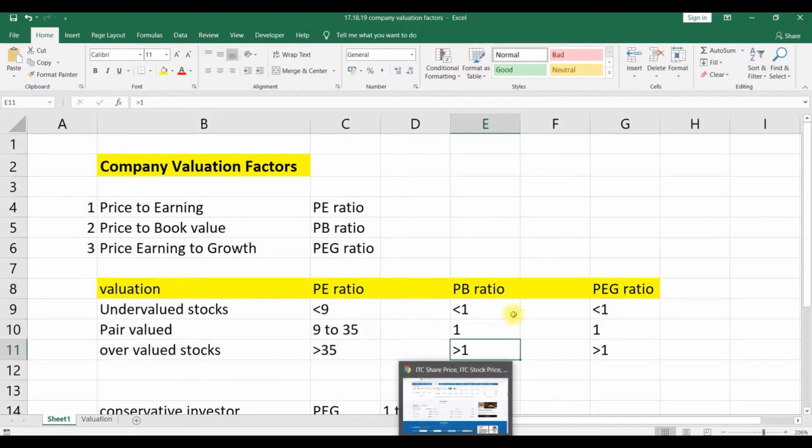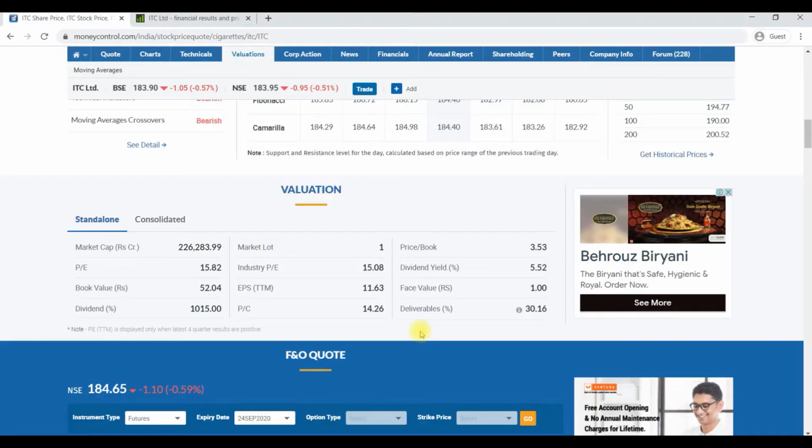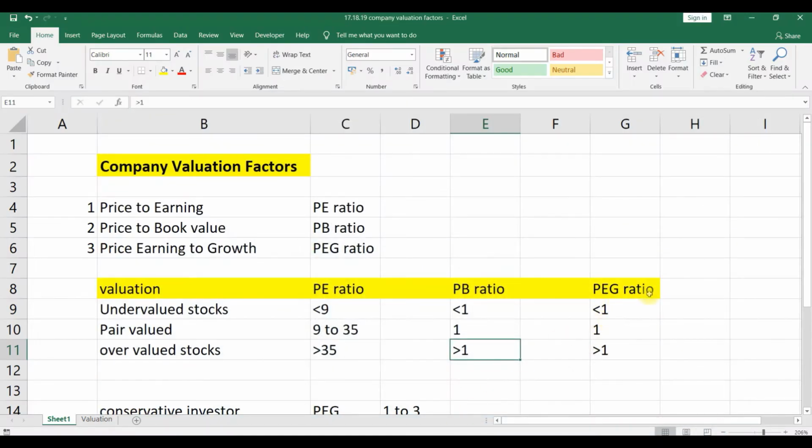By using the PB ratio, ITC is overvalued because it is 3.53, which is above 1. So we can call it an overvalued stock in terms of PB ratio. Similarly, for the PEG ratio: less than 1, undervalued; equal to 1, fair valued; greater than 1, overvalued stock.